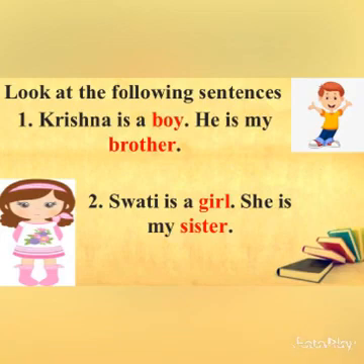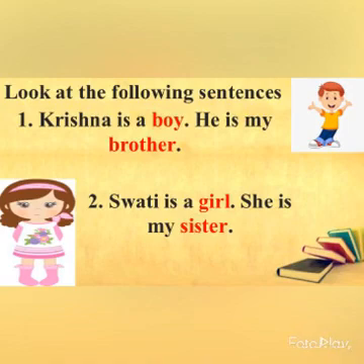There are 2 sentences. The first is, Krishna is a boy, he is my brother. And the next is, Swati is a girl, she is my sister. Now, you have noticed the highlighted words. There are 4 words written in red color, which are boy, brother, girl and sister.